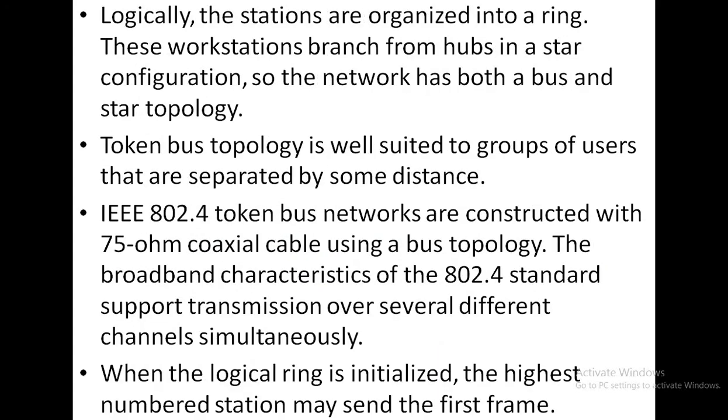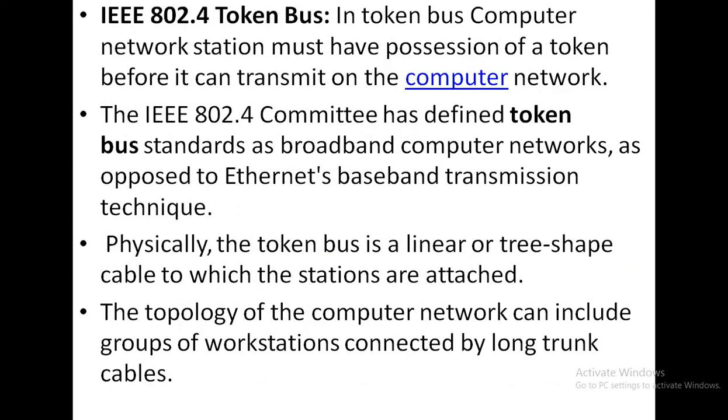So we may go through the notes from the beginning. It is the IEEE 802.4 token bus. In token bus, a computer network station must have possession of a token before it can transmit on the computer network.